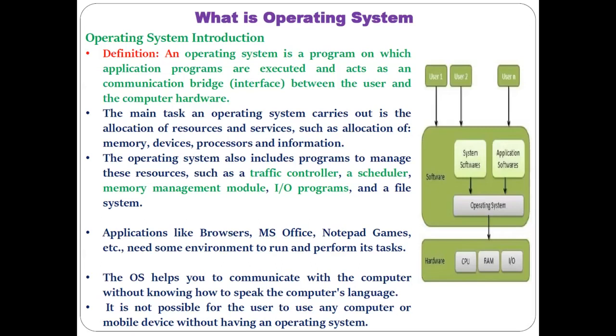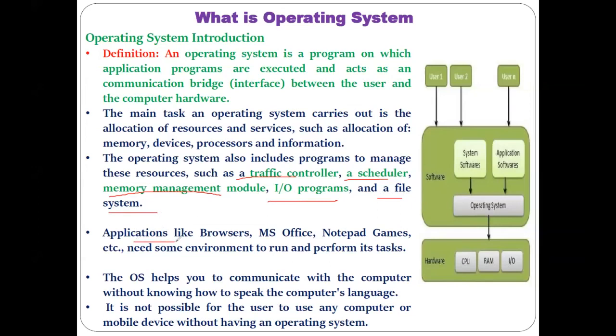An operating system is a combined system program formed with the help of different software modules. We have to keep track of the process, so we have the traffic controller. To manage the process and the processor, we have the scheduler. To manage memory, we have the memory management module. To manage the different input output devices or input output programs, and to handle files, we have the file system module within an operating system.